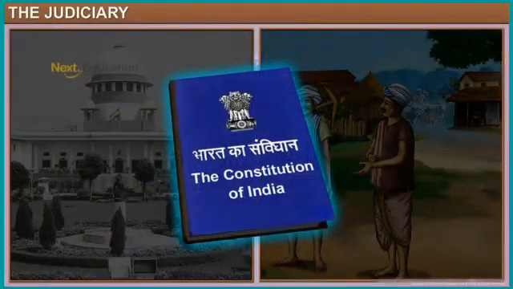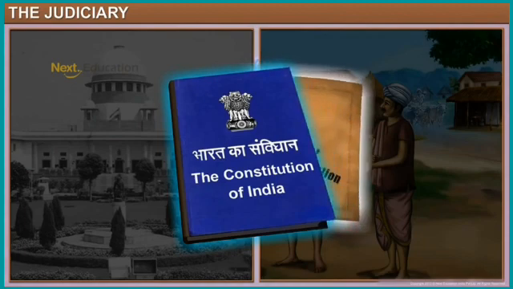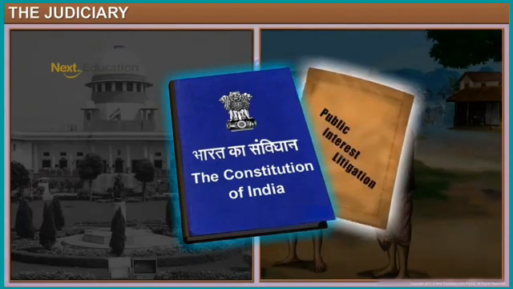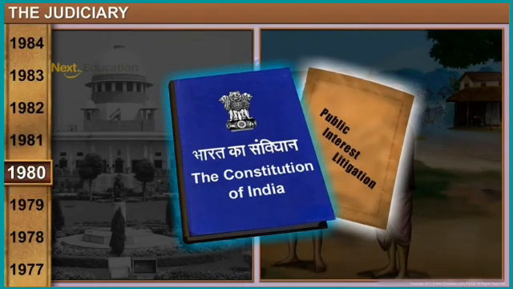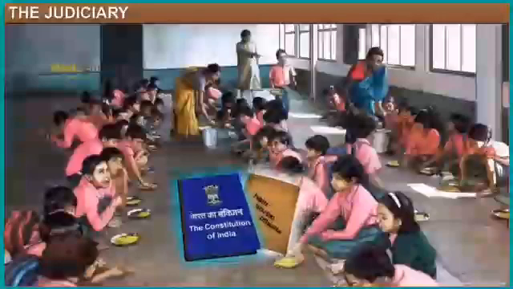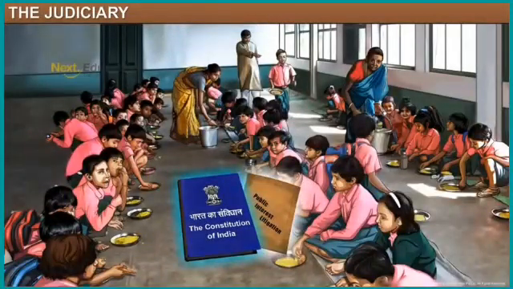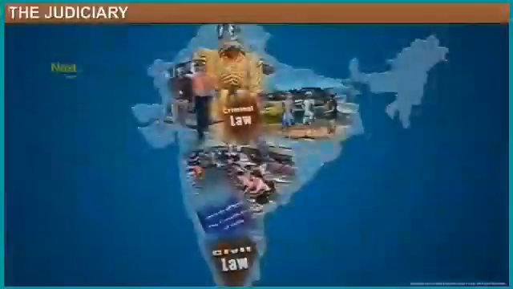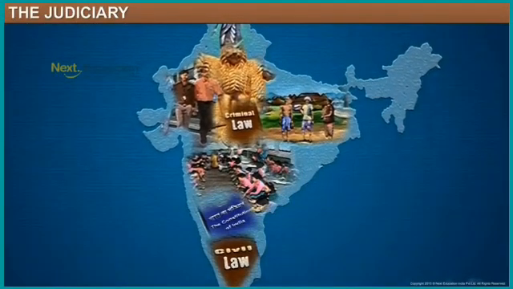Then the court will give good justice according to our Indian Constitution. Everyone will get it. Public interest litigation, which started in 1980, you may know. For everyone, the court has given permission.